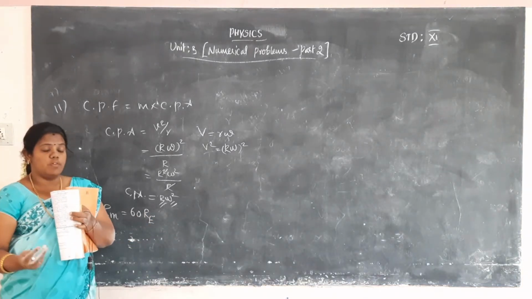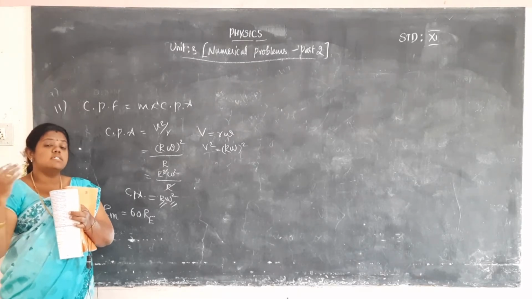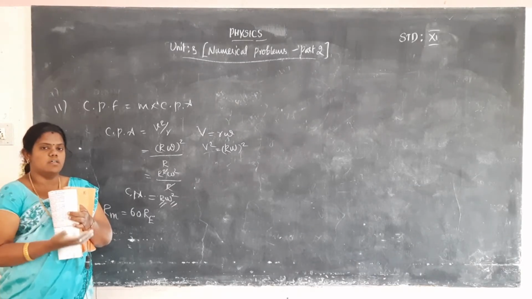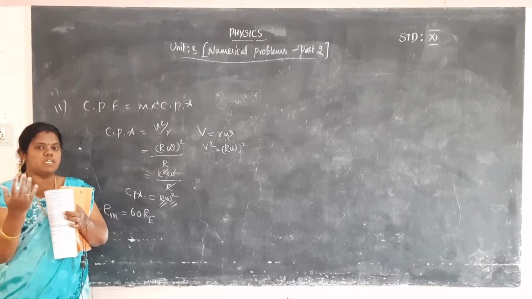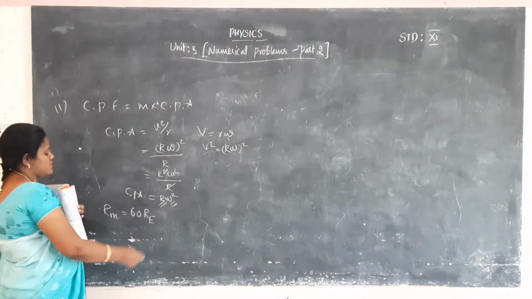Radius of the moon, it will be comparably very huge in size. It is 60 times greater than the radius of the earth. Earth compared with the 60 times bigger moon. So the radius of the moon is equal to 60 times the radius of the earth.